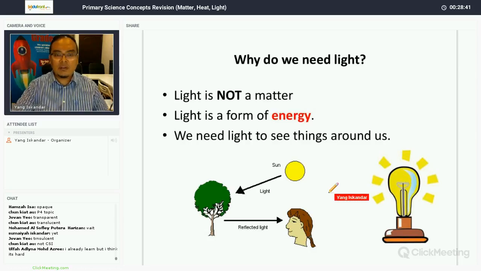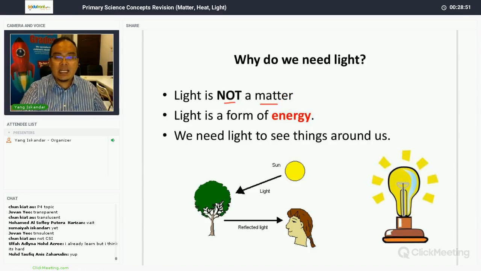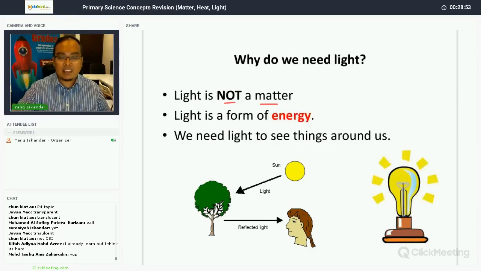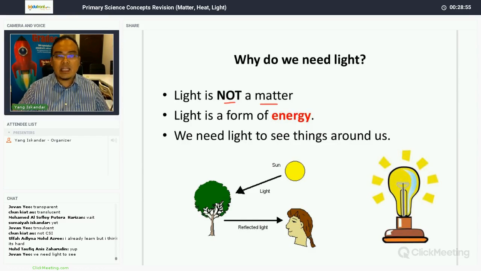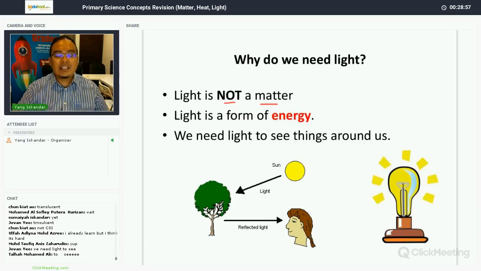Okay, let's move on. Now, why do we need light? Number one, light is not matter. Why? Because remember, let's recall, matter is anything that has mass and occupies space. But light has no mass and it doesn't occupy space. So what is light then? Light is a form of energy. We need light to see things around us. Without light, we cannot see.